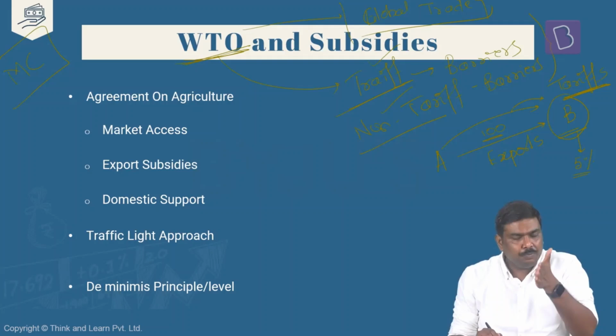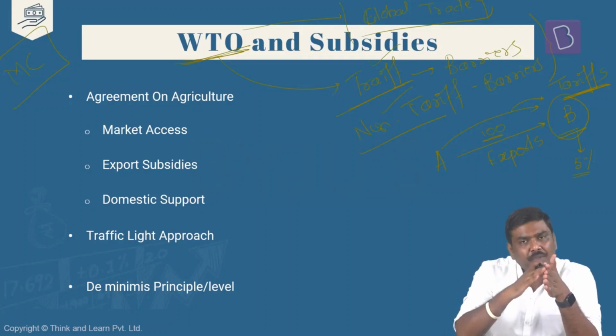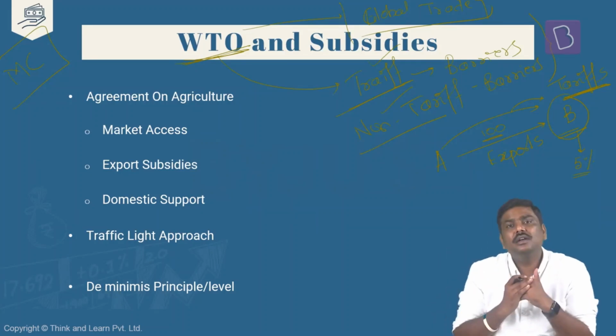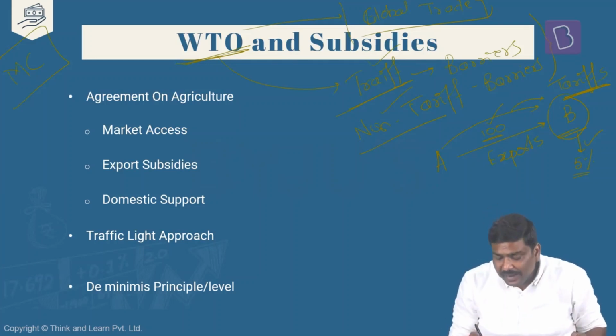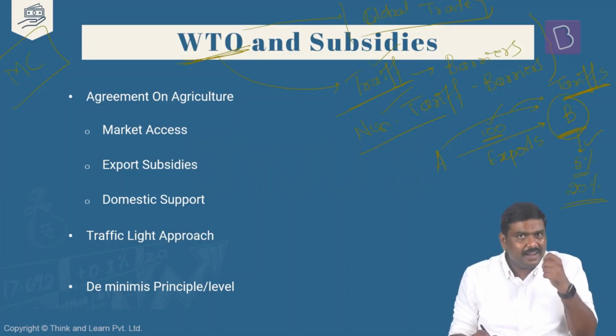This means that when the good lands in country B, in addition to 100, a 5% tax will be imposed and collected. So the importer will have to pay 100 rupees for the cost of import plus 5% tax to the government. So the cost will be 105. Now what if country B increases this from 5% to, let's say, 20%?